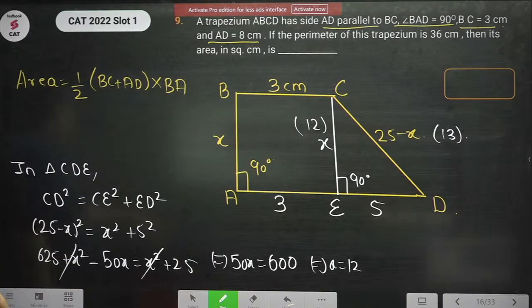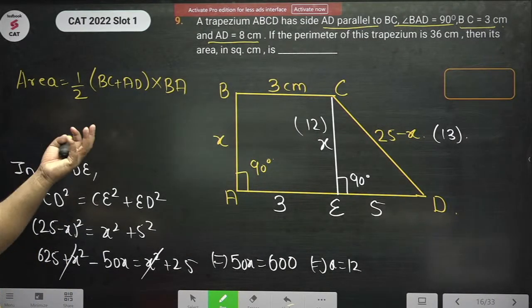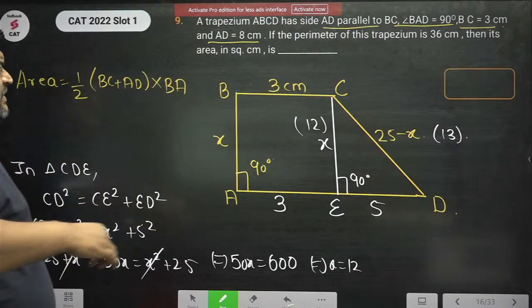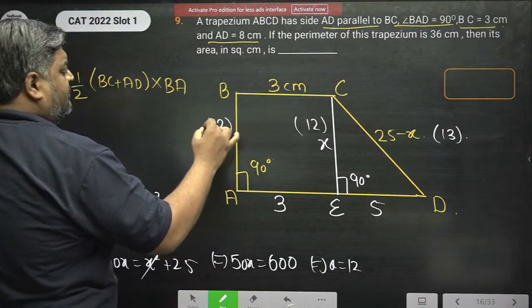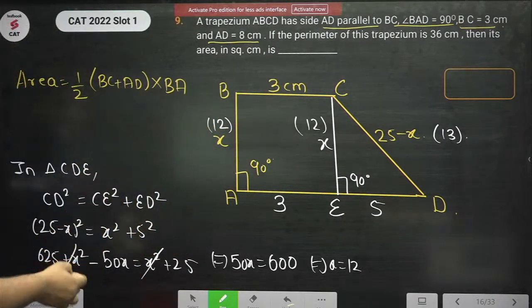Very good. Now I have the value of AB. This is also 12 then. Put the values to find out the area.